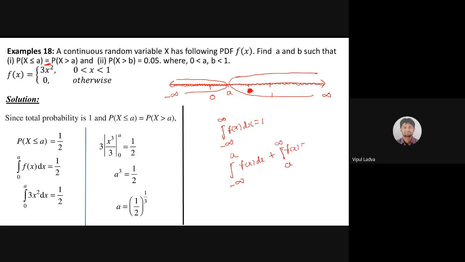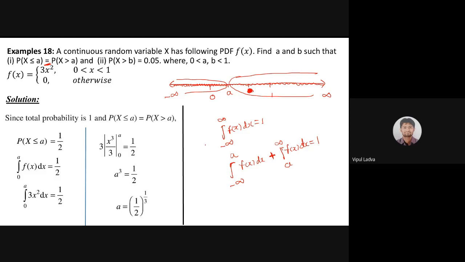Once again, it should be 1. What I have done is just divide this interval into two parts using that a. Even I can divide that interval using b also, but I don't have that information, so I'm not using b right now. I'm just taking help of a only. So minus infinite to a plus a to infinite will once again give us 1.